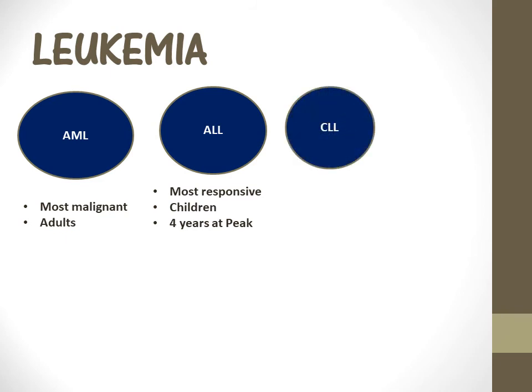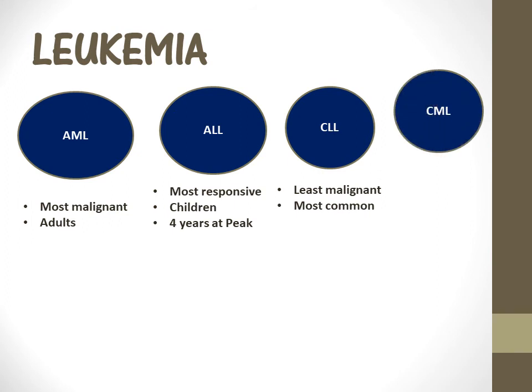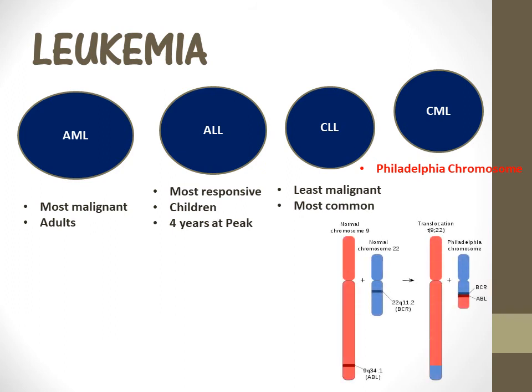Chronic lymphocytic leukemia is the least malignant, but it is the most common. And chronic myeloid leukemia is a condition where you need to remember something called the Philadelphia chromosome. It is associated with the Philadelphia chromosome. This is a very important question again.